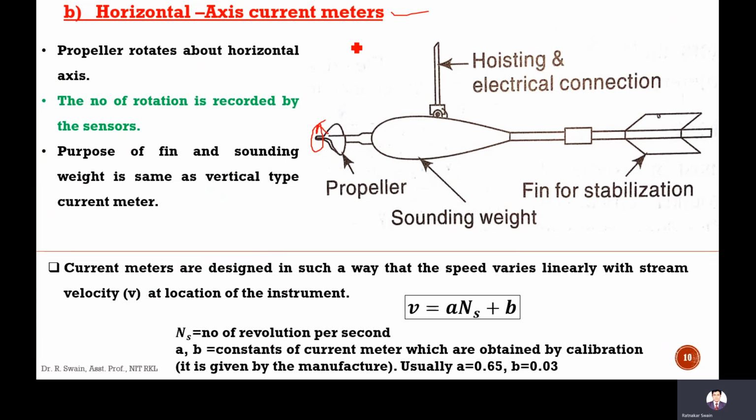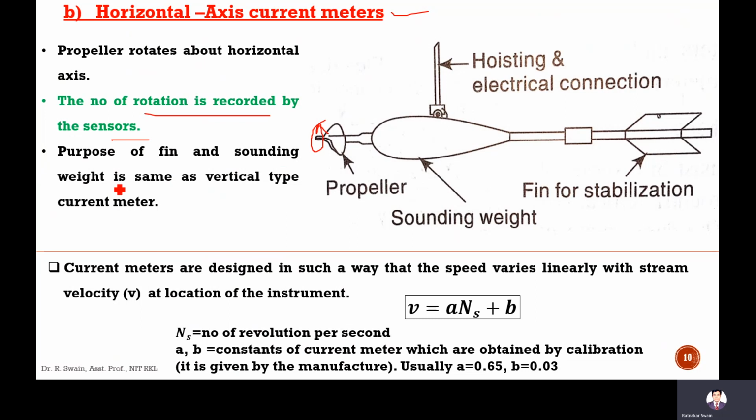Next is the horizontal axis current meter. Here it is the same methodology as in the vertical type, but the rotation is about a horizontal axis. The number of rotations is recorded by the sensor. The sensors will be fitted here, and that will record the number of rotations.